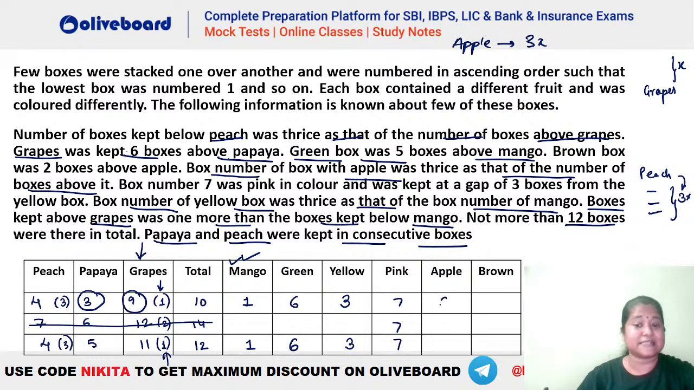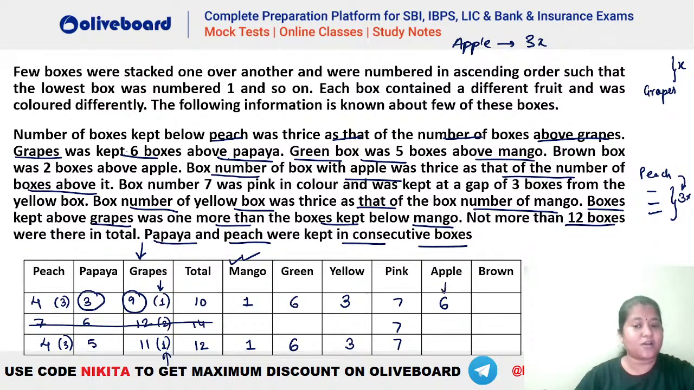You can have 6 as apple because the total number is 10, right? In the first case, you can see the total number is 10. So you cannot go beyond 10 for the box number of apple. So let's say if we have apple as box number 6, what is given here? It says the box number of apple is thrice that of the number of boxes above it.